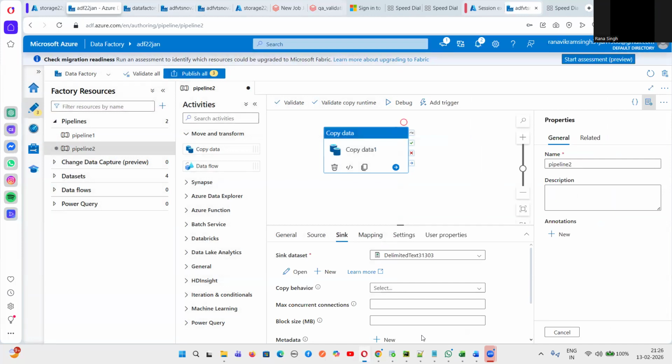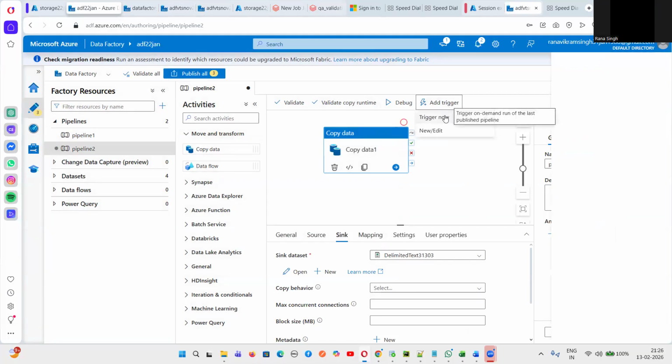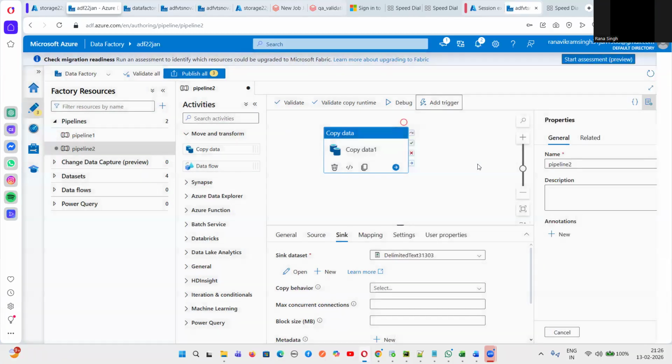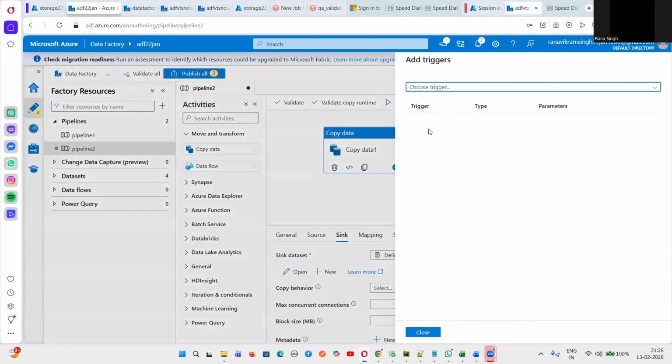So now let me click on create a trigger. So add trigger, and then you can click on trigger now. Let me just see, there's some error coming. Let me first create. I was clicking on trigger now. We cannot trigger the trigger without creating it. So first we have to create it. By mistake, I clicked on trigger now. We have to click on this, new. Just create a trigger. Then you can run it. You cannot just run the trigger first. First we create a trigger. So this is the option, guys.